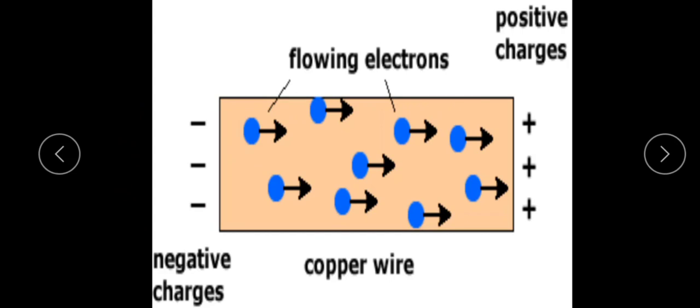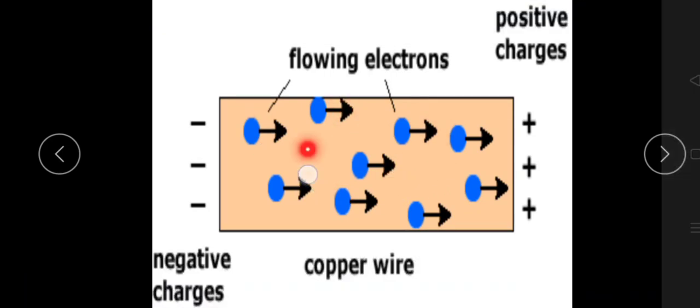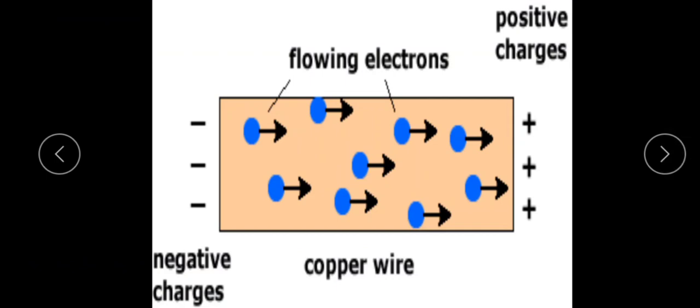Due to this field, the free electrons in the conductor will be accelerated towards the positive charge. There are many free electrons available inside the conductor. Electrons are negatively charged particles, and according to the properties of charge, unlike charges attract each other.